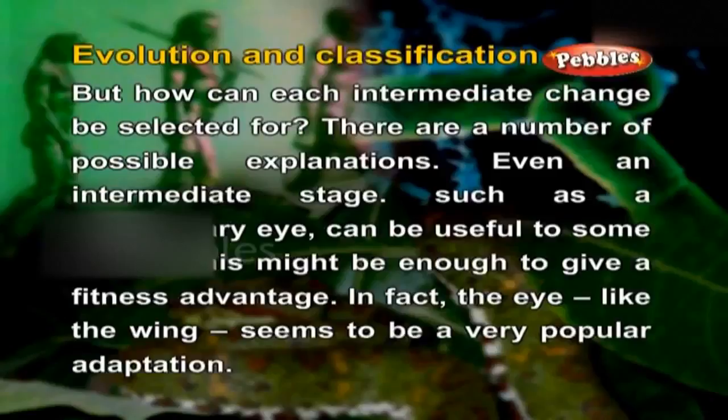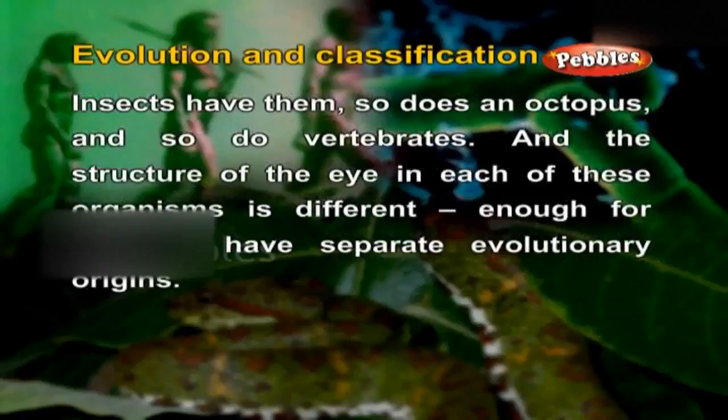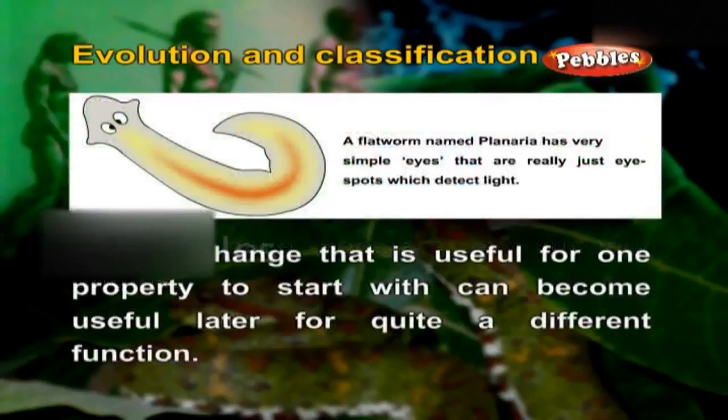In fact, the eye, like the wing, seems to be a very popular adaptation. Insects have them, so does an octopus, and so do vertebrates. And the structure of the eye in each of these organisms is different enough for them to have separate evolutionary origins. Also, a change that is useful for one property to start with can become useful later for quite a different function.